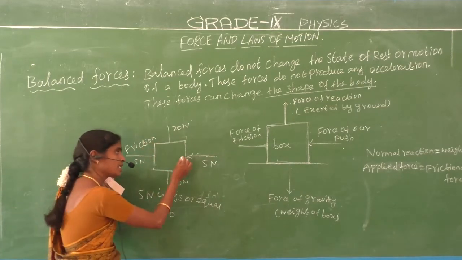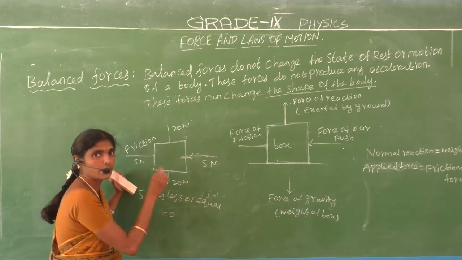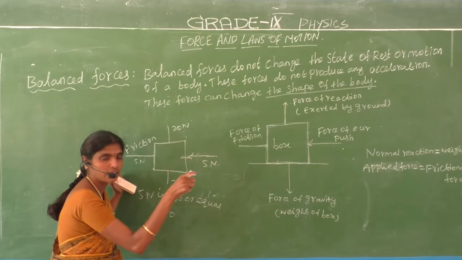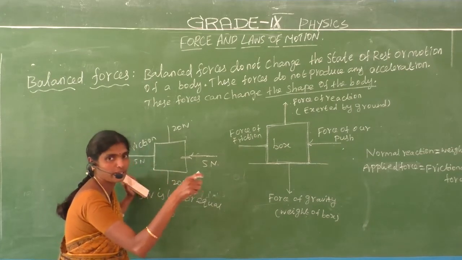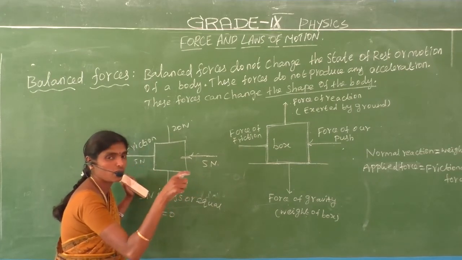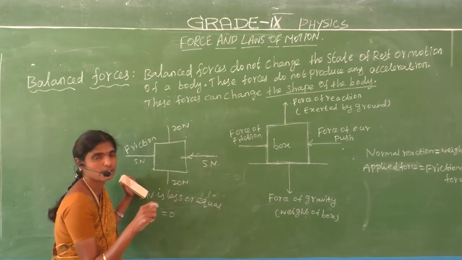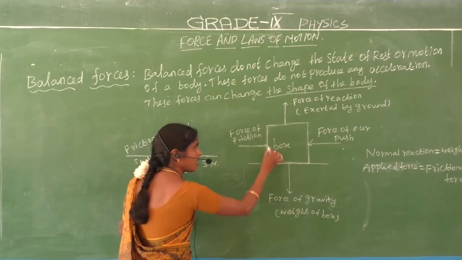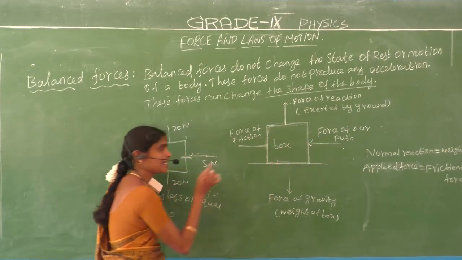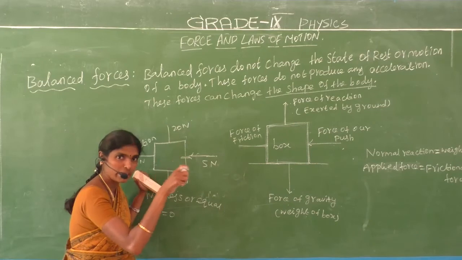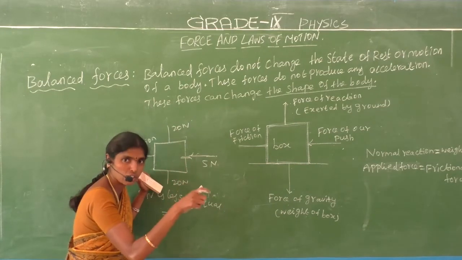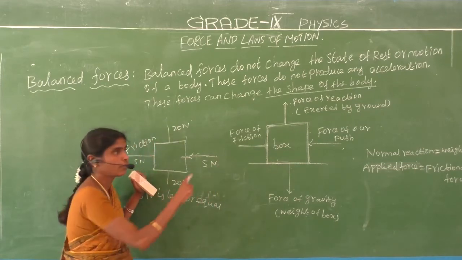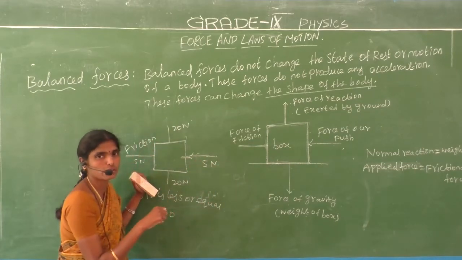Suppose a body is moving with a uniform velocity, an equal velocity, a uniform speed. That force is called the unbalanced forces. And a box, an object, is at rest. An object at rest means the resultant force is equal to 0. The force is called the balanced force.